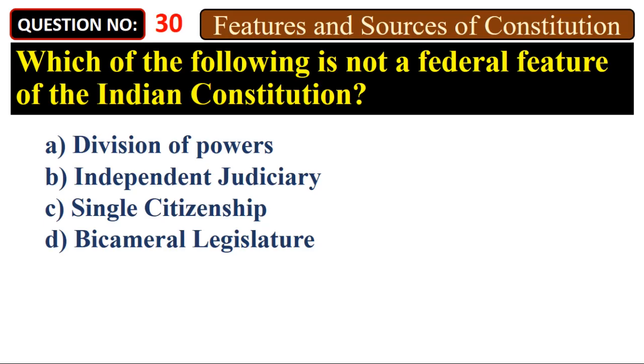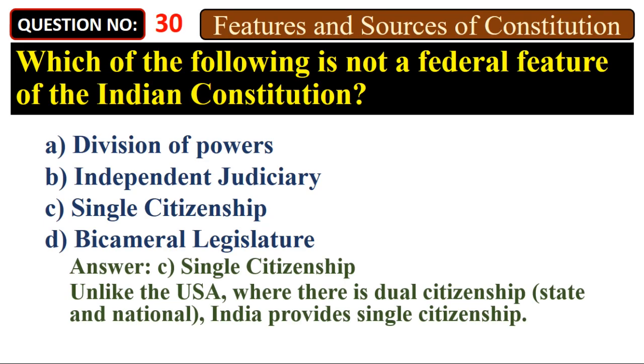Which of the following is not a federal feature of the Indian Constitution? A. Division of powers, B. Independent judiciary, C. Single citizenship, D. Bicameral legislature. Answer: C. Single citizenship. Unlike the USA, where there is dual citizenship, state and national, India provides single citizenship.